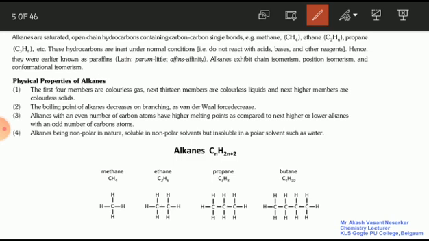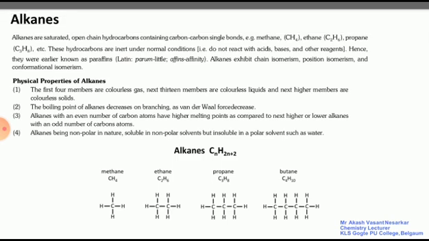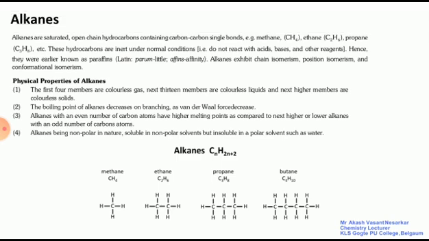Alkanes exhibit chain isomerism, position isomerism and conformational isomerism. So alkanes can show three types of isomerism: chain isomerism, position isomerism and conformational isomerism. Yes, so this is about the alkanes.